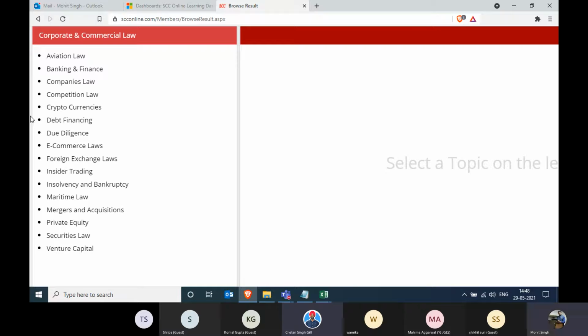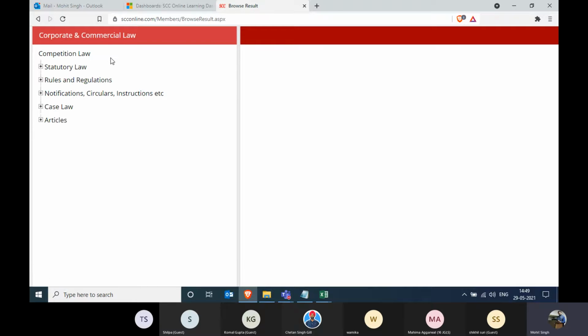Absolutely. Whenever you click on any heading, it is obvious that the category contains many subcategories. As we have clicked on corporate and commercial law, we get aviation, companies law, competition law. Let's click on one of them. Now what you're getting is all the documents specifically talking about competition law under different heads. We are getting the statutes, rules and regulations, notifications, important handpicked case laws, and some important legal articles as well. Let's click on statutes.